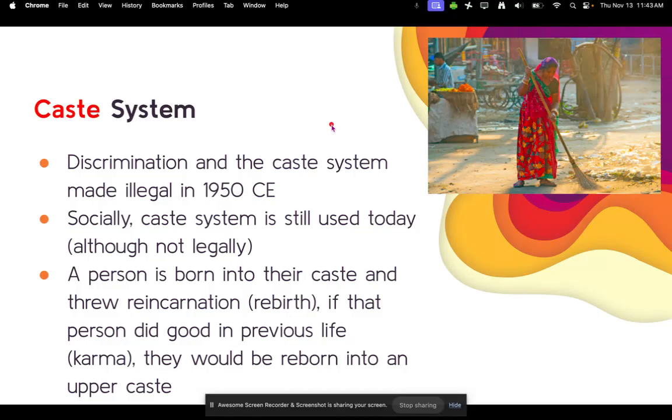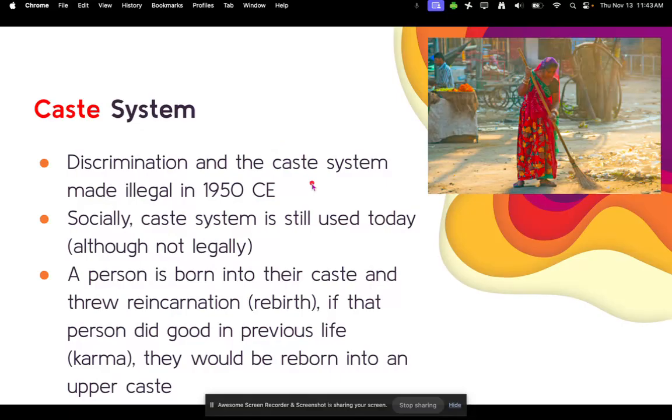Discrimination in the caste system was actually made illegal in 1950, which isn't that long ago. It's only about 75 years ago. Just to put it in perspective, there are people still alive today who were born when the caste system was still perfectly legal.